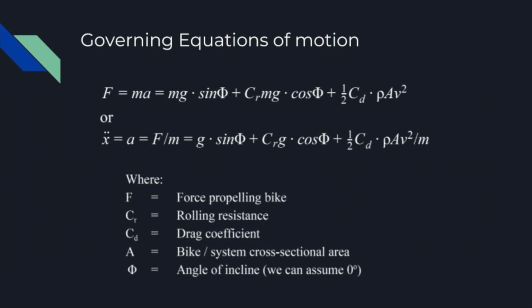The governing equation of motion is derived from the force being pushed on the bike. We have a gravity component, a rolling coefficient component, and a drag force coefficient component. We can divide by mass and get our x double dot position, which is our acceleration for our governing equation.